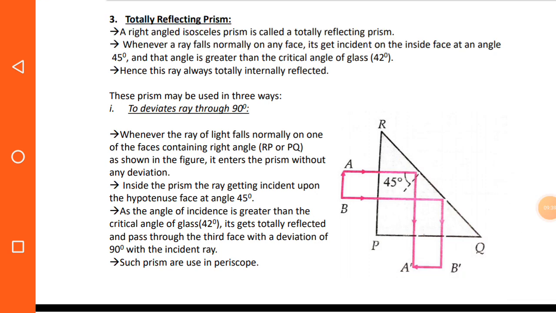Totally reflecting prism: it is a right angle isosceles prism. Whenever a ray of light falls normally on any face, it gets incident on the inside face at an angle of 45 degrees, and that angle is greater than the critical angle of glass, which is about 42 degrees, and hence the ray is totally reflected and total internal reflection takes place.